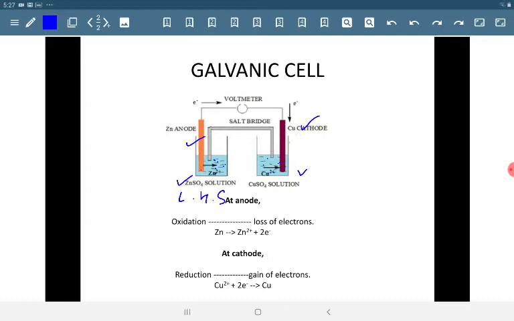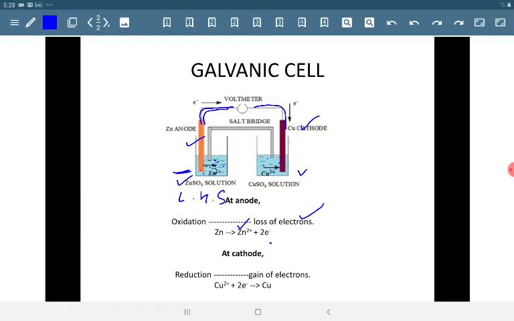Now at the anodic half cell, this one on the left hand side, oxidation occurs, that is loss of electrons. Zinc loses 2 electrons to form Zn2+ ions. Zn2+ ions remain in the solution, whereas electrons are pushed towards the external circuit. So electrons come out from the zinc anode and enter the copper cathode.